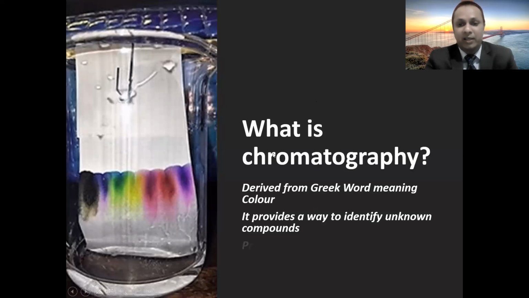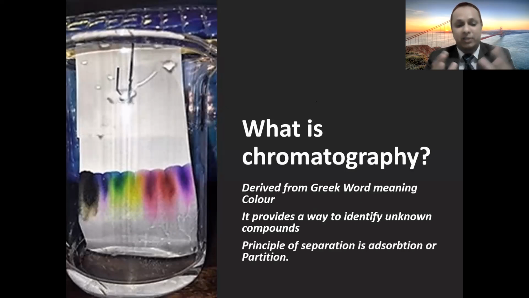It provides a way to identify unknown compounds. Suppose I have some unknown compounds. I don't know how many components are there in the mixture, and I want to identify them. Then it can be used to identify those unknown compounds. The principle of separation is either adsorption or partition.